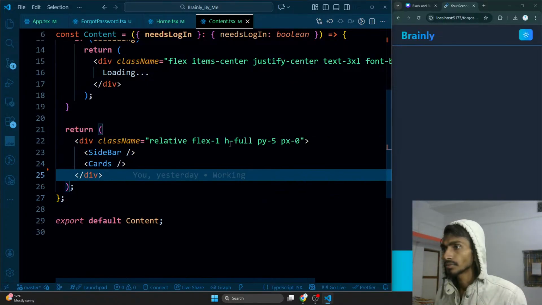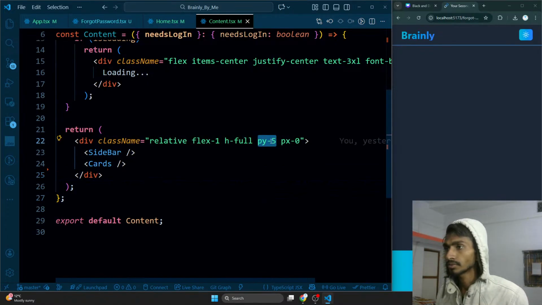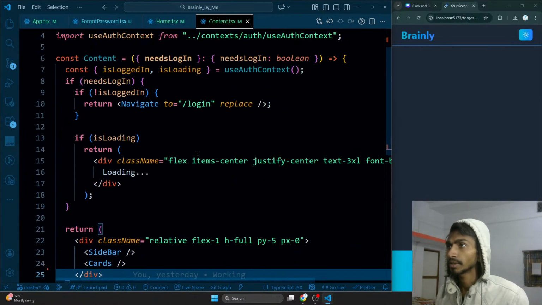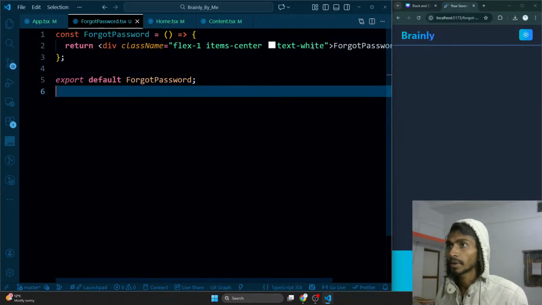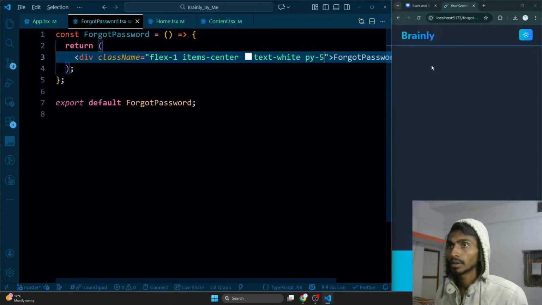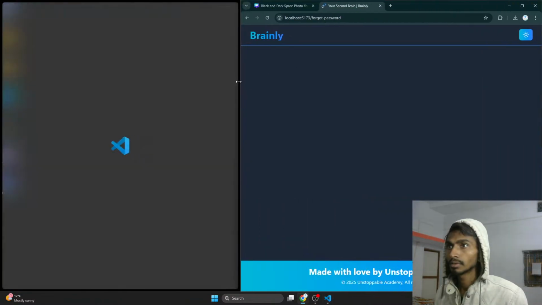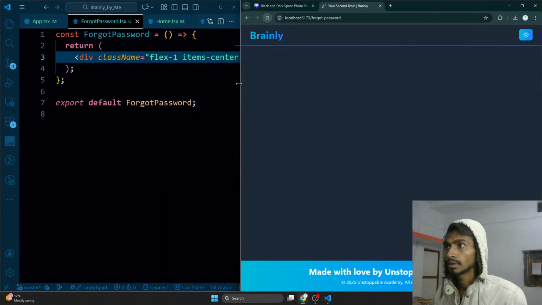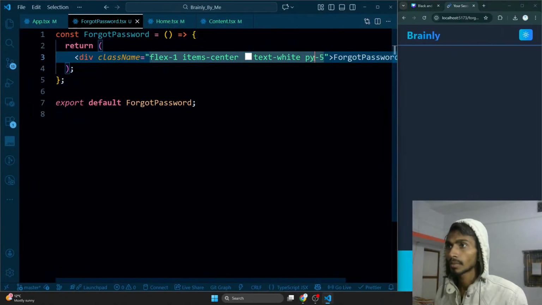Sidebar cards, padding by, that's 5. So this is the padding that I need actually. I hope that's right. Let's go to the forgot password and let's give it padding 5 and see whether I'm able to see the stuff and all. And turns out I'm still not able to see.